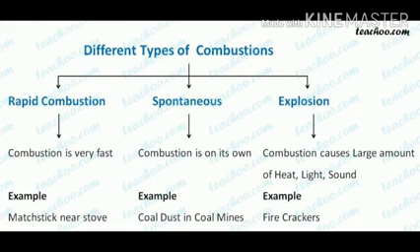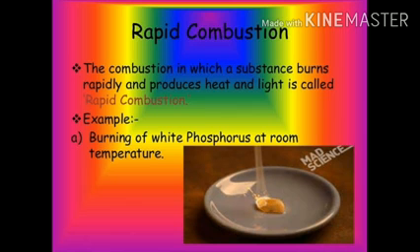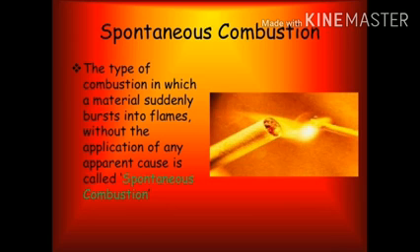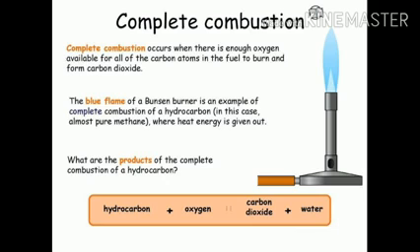Now let us understand what is rapid combustion. The combustion in which a substance burns rapidly and produces heat and light is called rapid combustion. Example, burning of white phosphorus at room temperature. Now let us move to our second type of combustion, that is spontaneous combustion. This type of combustion in which the material suddenly bursts into flames without the application of any cause is called spontaneous combustion. Further, spontaneous combustion is divided into complete and incomplete combustion.